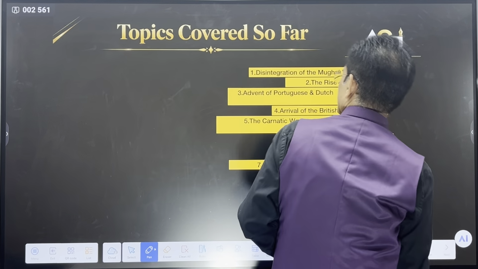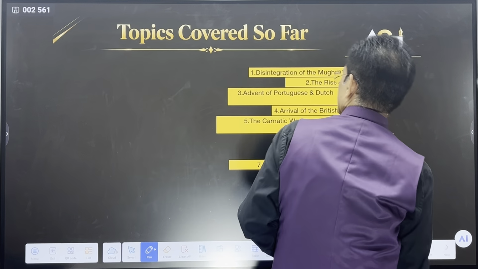Because Raghova provided the opportunity. Raghova approached the Bombay government, the British, and signed the Treaty of Surat. That was a great opportunity for the Bombay government, and the first Anglo-Maratha war started.